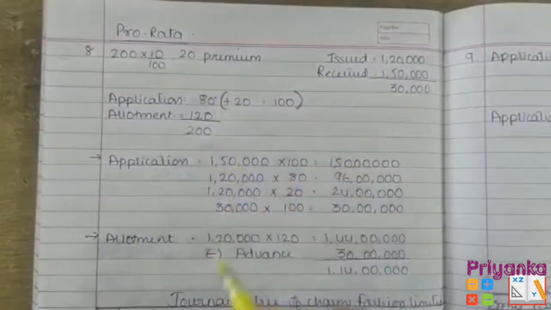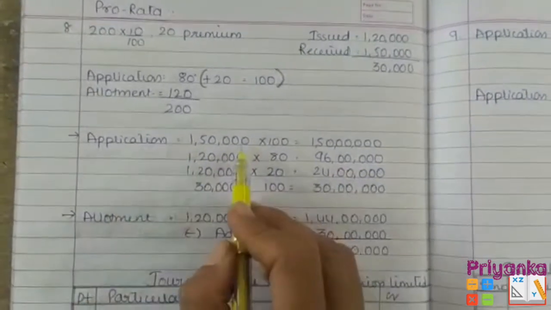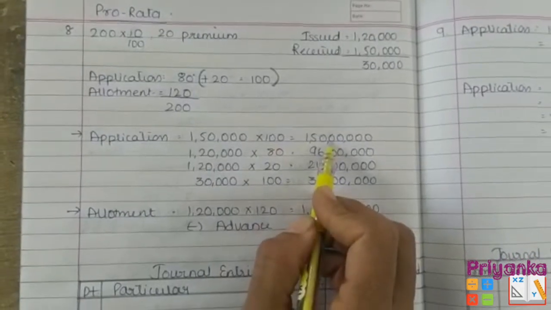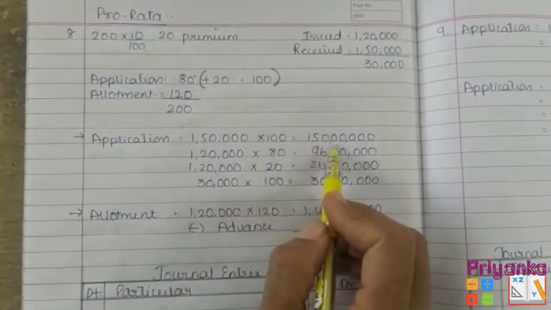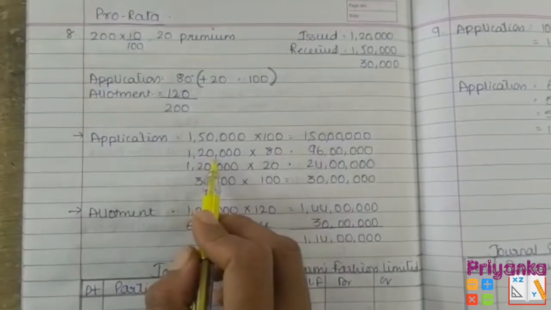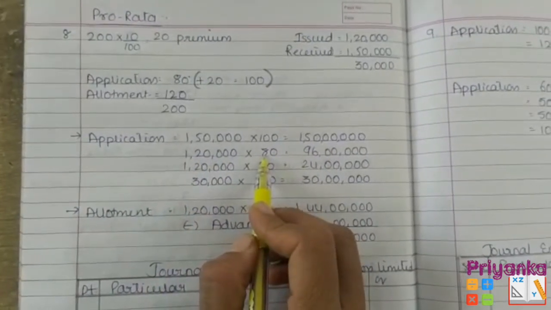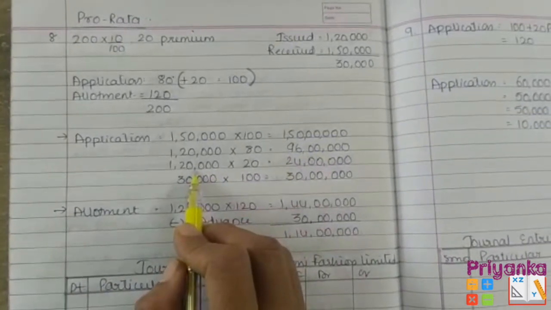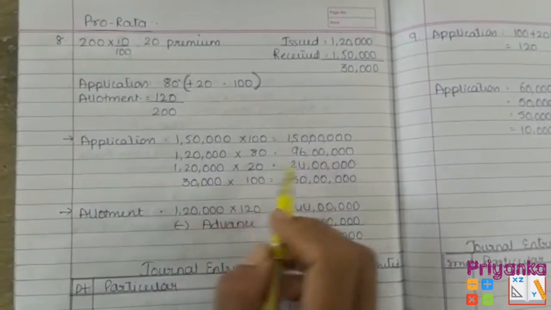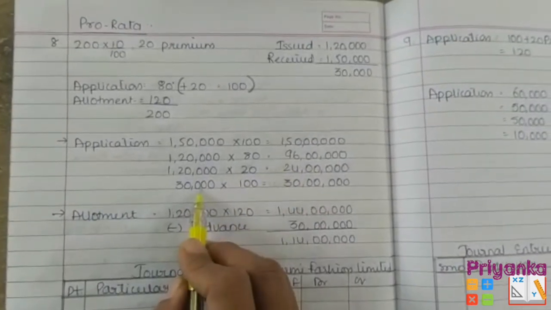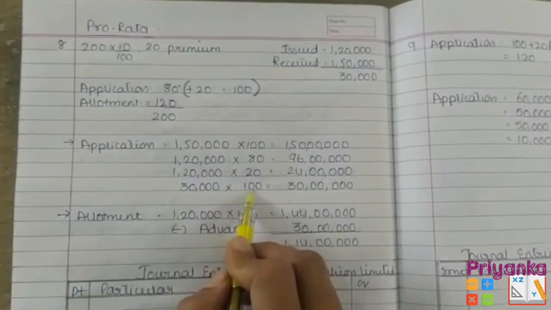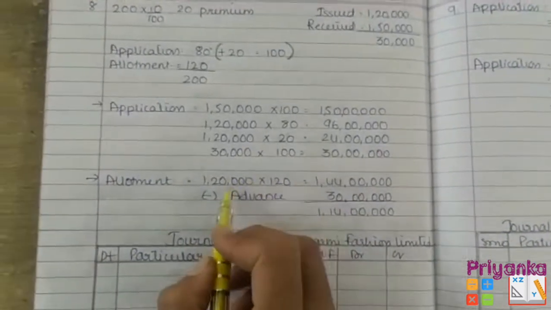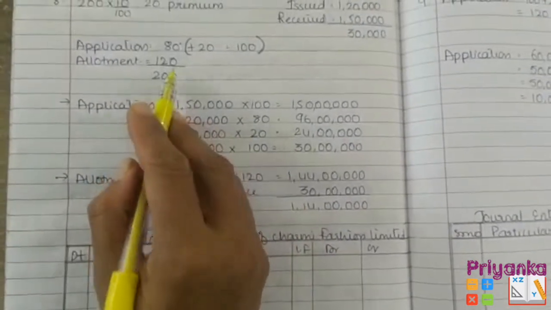So this is what the amount is going to be multiplied. Application amount where we have received 1,50,000 into 100, the value is 1 crore 50 lakh. Then 1,20,000 which have been issued get multiplied with the application amount of 80, the amount will be 96 lakh. 1,20,000 into 20, that is the premium, that is 24 lakh, and the excess amount of 30,000 is going to be multiplied by 100, which will be covered in allotment stage. 1,20,000 into 120, that is the amount of allotment.